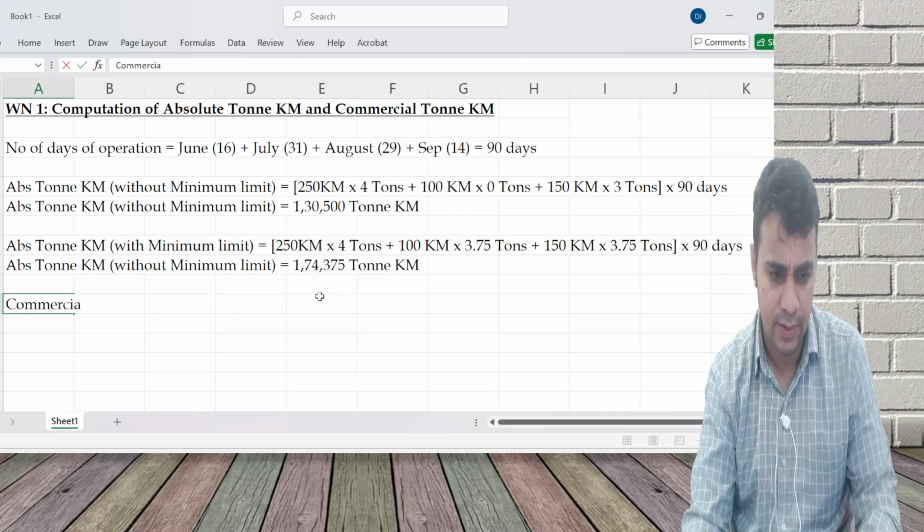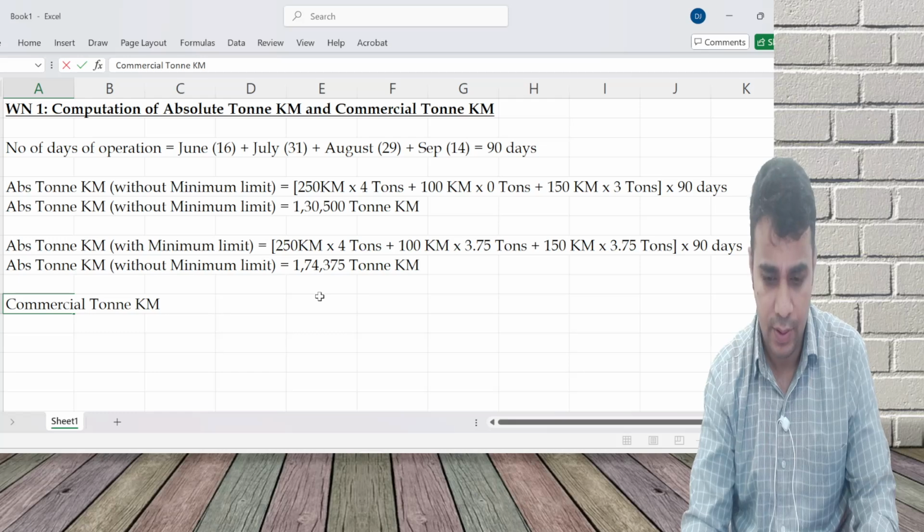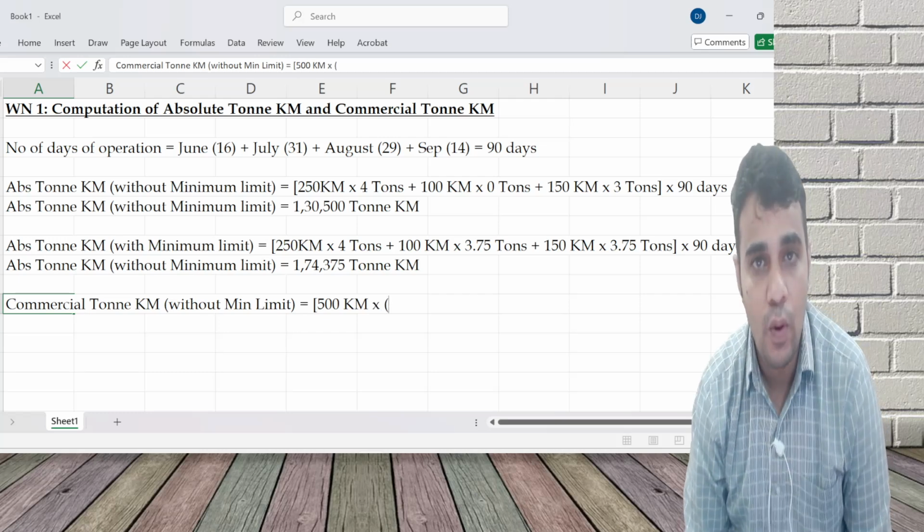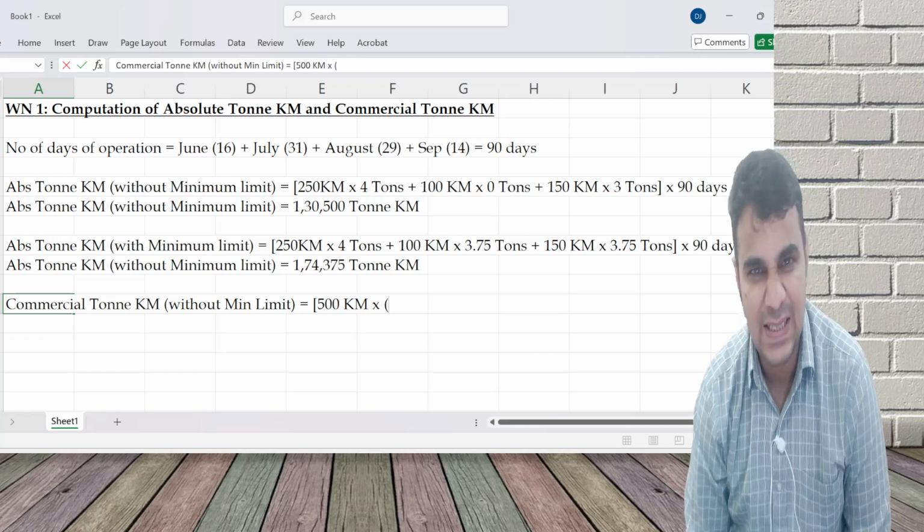Commercial ton kilometer without minimum limit. 500 kilometers into average load, which is 4 plus 0 plus 3.